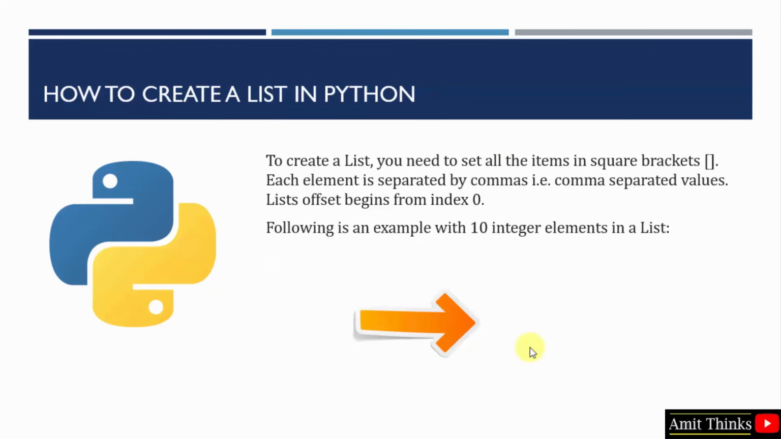As I told you before, to create a list we need to set the items in square brackets, and each element is separated by a comma, that is comma separated values. The offset of a list is like arrays, that is the index begins from 0. Let us see our first example wherein we will create a list with 10 integer elements.